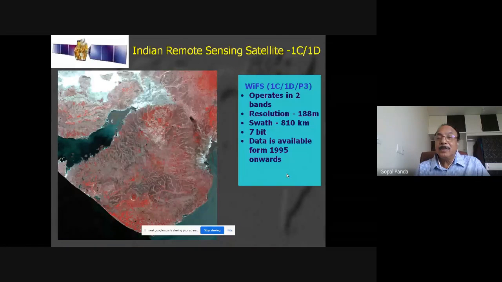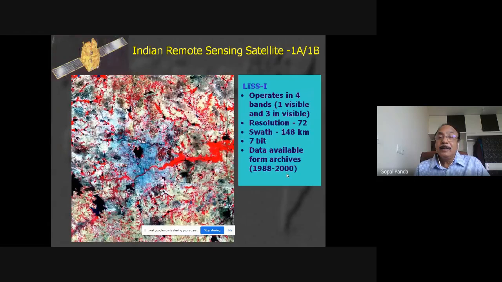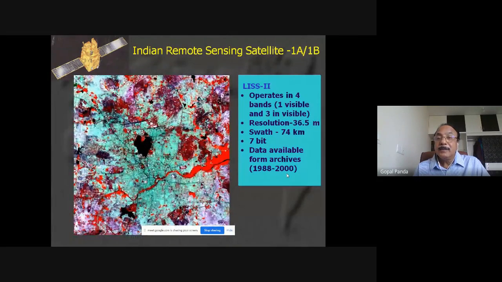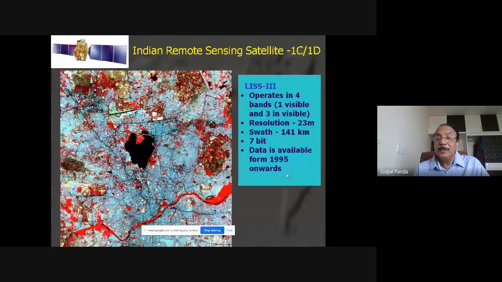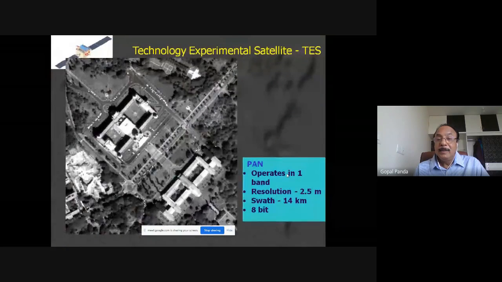This is Indian remote sensing IRS-1C/D, a very old satellite, but we still have the data for this, which is available to us. Indian remote sensing satellites 1A and 1B are some of the very old data, much older than C and D. And then this is 1A, 1B, that is also old ones. 1C, 1D, that is also old ones.